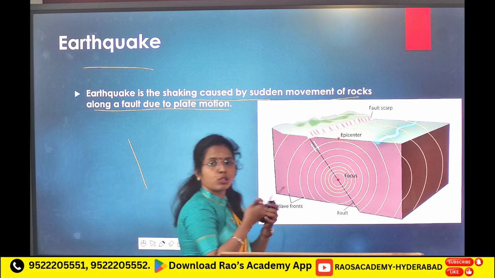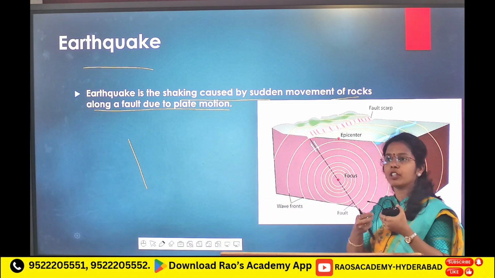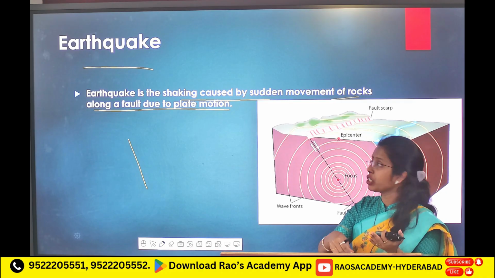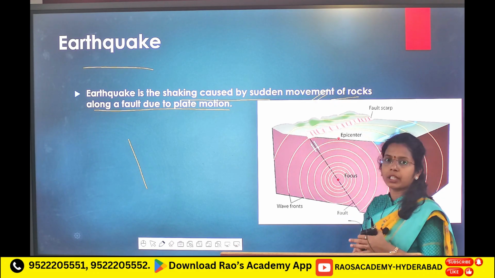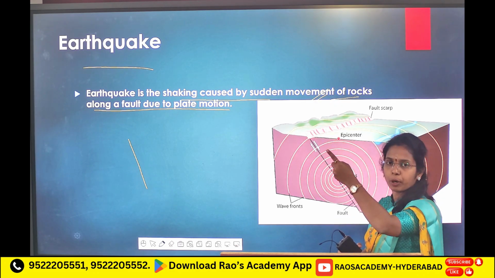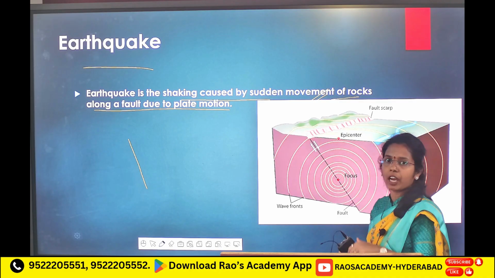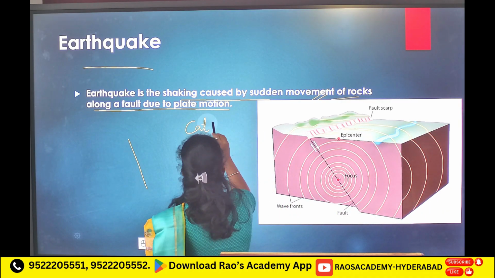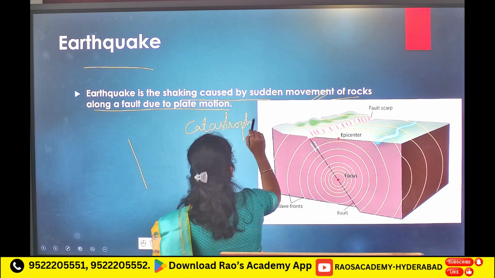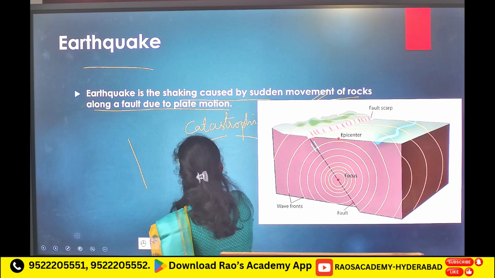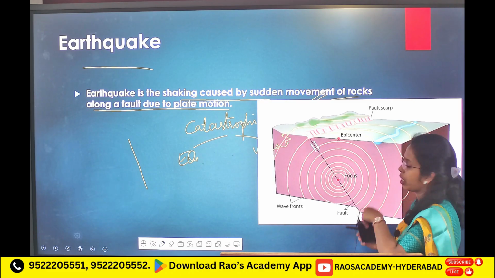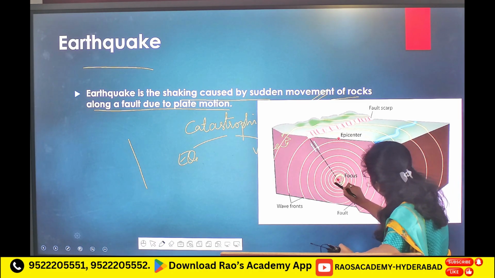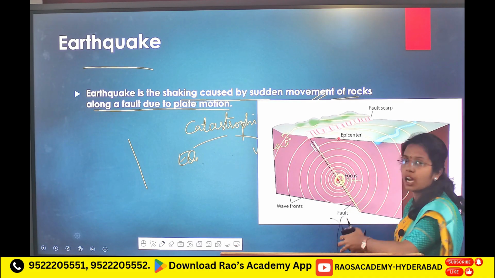Because of the plate motion, at divergent boundaries, at convergent boundaries, at transform boundaries, you will see earthquakes. Earthquake is the shaking caused by sudden movement. Endogenic processes, geomorphic processes, diastrophic, catastrophic we have seen, right? Under catastrophic or sudden processes, we have earthquakes and volcanoes.